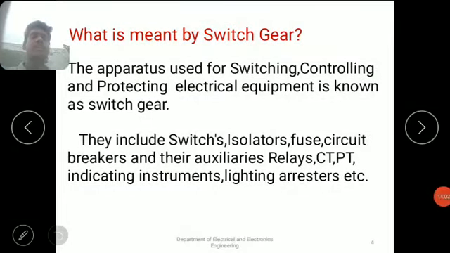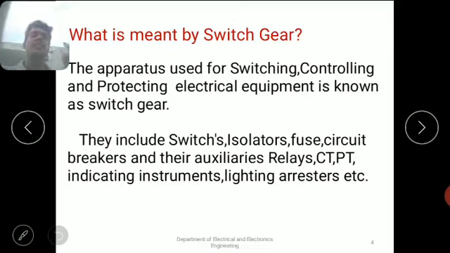And next one is relay. Circuit breakers and relays and CTs, PTs, indicating instruments, lightning arresters, fuses, isolators, all about these circuits we will see in the SGP chapter also. We need not worry about these equipments. Now coming to the relay.